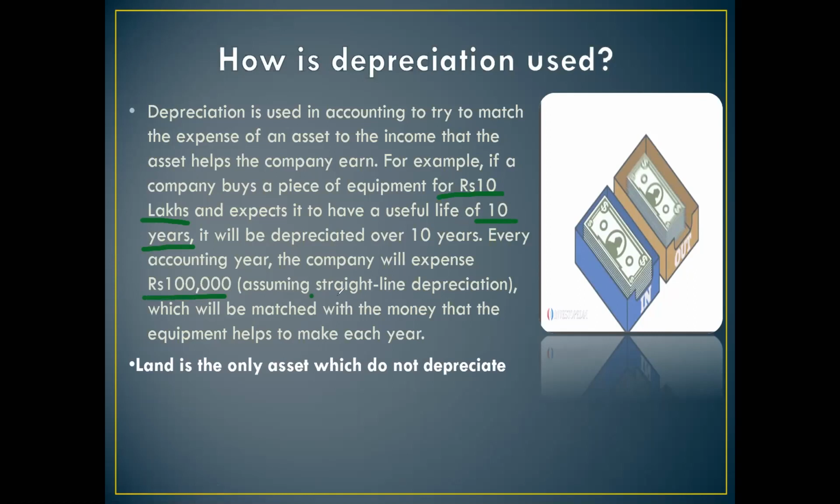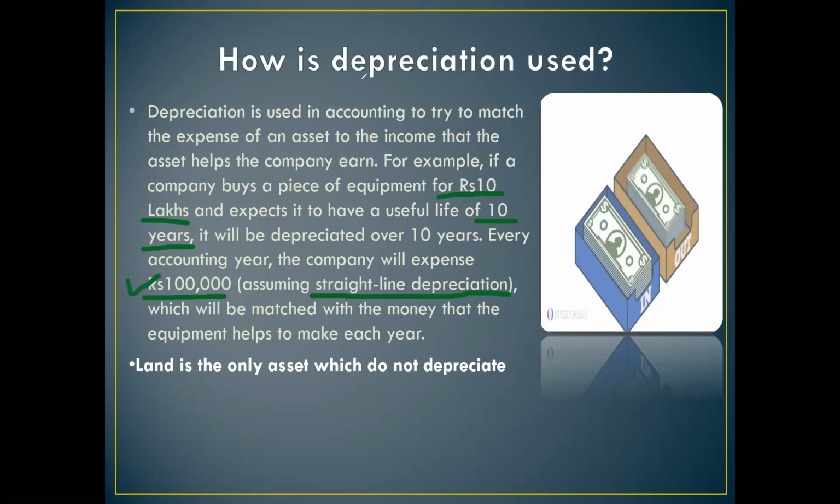Now, what is straight line depreciation? We will learn in the next slides. In the slides ahead, we will learn what is this straight line method of depreciation. And this 1 lakh will be matched with the money that the equipment helps to make every year. Fine. 10 lakh ka equipment purchased, and we are expecting that the equipment is going to give us benefit for 10 years. So every year the value of equipment is going to reduce by rupees 1 lakh, and this 1 lakh is nothing but the depreciation charged on equipment.